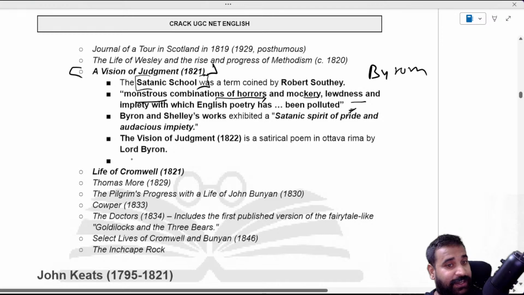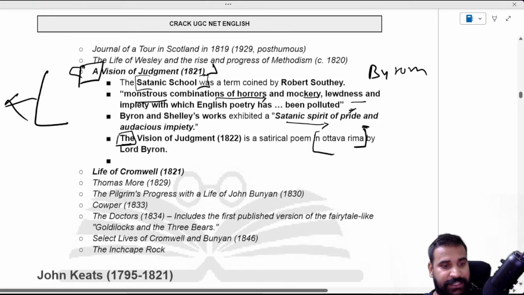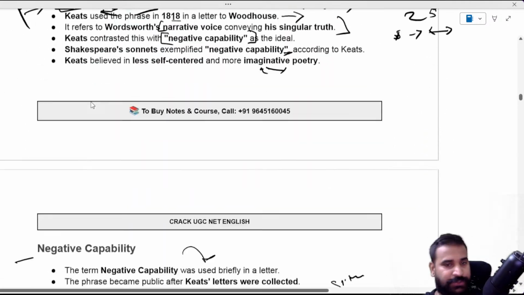And Byron replied with The Vision of Judgment. So remember, A Vision by Southey, The Vision by Byron, right? And it also asked about the ottava rima. Byron and Shelley's works exhibit what? Satanic spirit of pride and audacious impiety. They have asked questions on this many times, right? So that's what you should know.